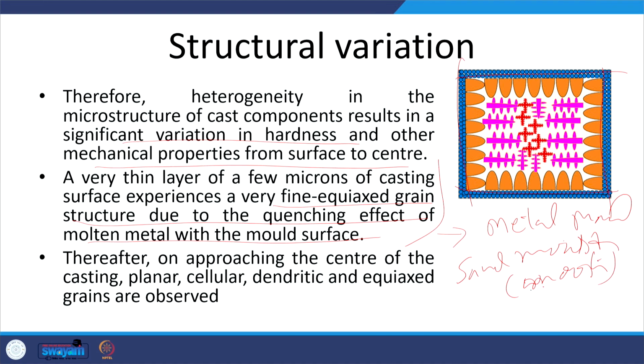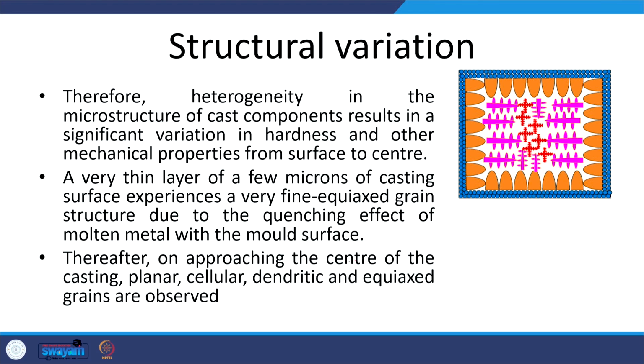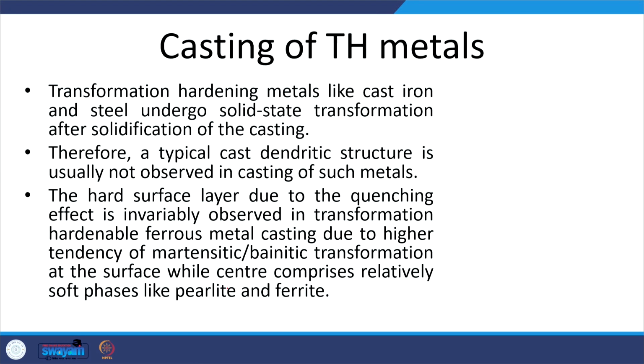So, if there is a lot of moisture in the sand mold, then the quenching effect will be there, and also in the case of the metallic mold, that will result in a very fine equiaxed grain structure at the surface. Therefore, on approaching the center of the casting, planar, cellular, dendritic and equiaxed grain structures are observed.